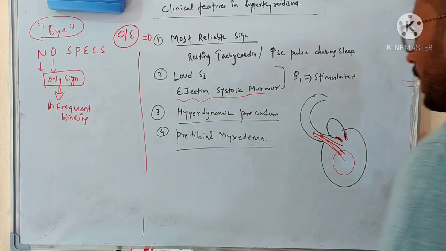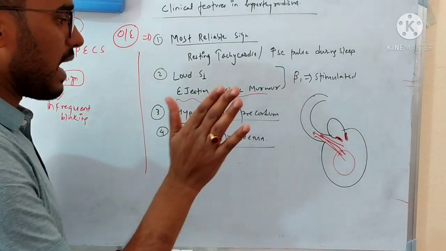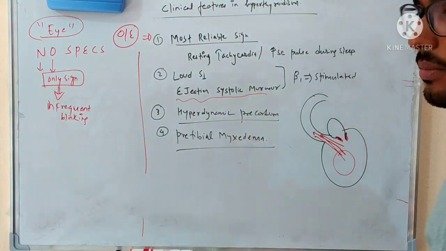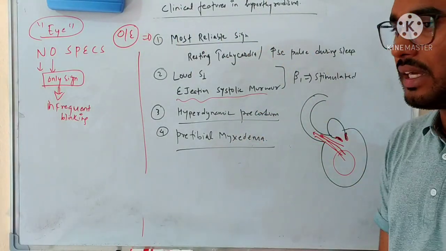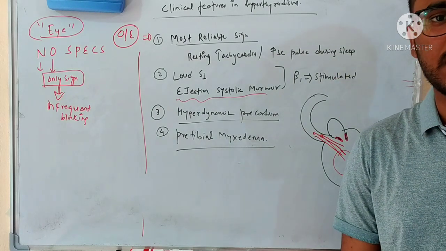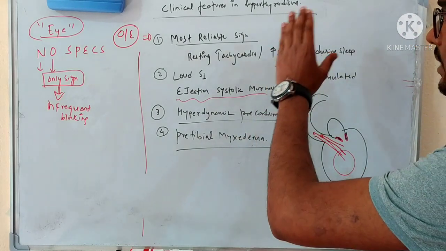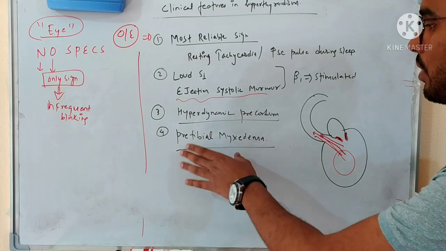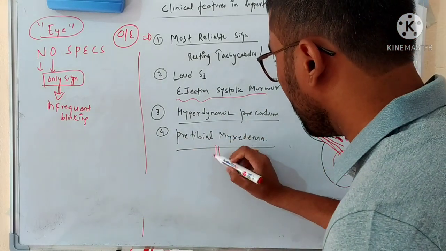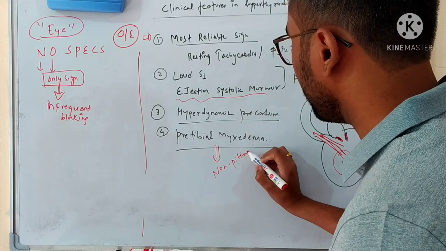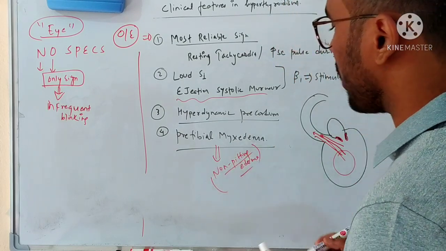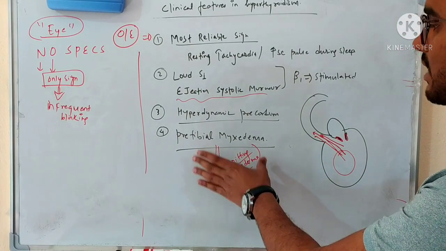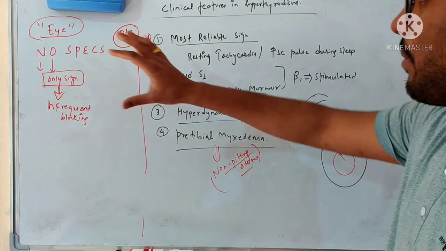And if you examine the precordium of these patients with hyperthyroidism, if you keep your hand on the chest area over the precordium, then you will feel a very hyperdynamic precordium in this patient. And usually myxedema is not a clinical feature of hyperthyroidism. Though in the case of hyperthyroidism, there can be pretibial myxedema. That myxedema will not be found in any other areas. Only it will be found over the shin of the tibia, and it is a non-pitting edema. So this is non-pitting edema in the case of hyperthyroidism in the areas of the lower limb, especially in the tibial area. So this is known as pretibial myxedema. And let's talk about something about the findings of the eye.